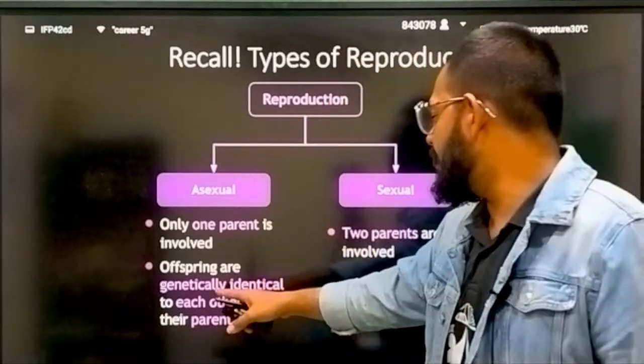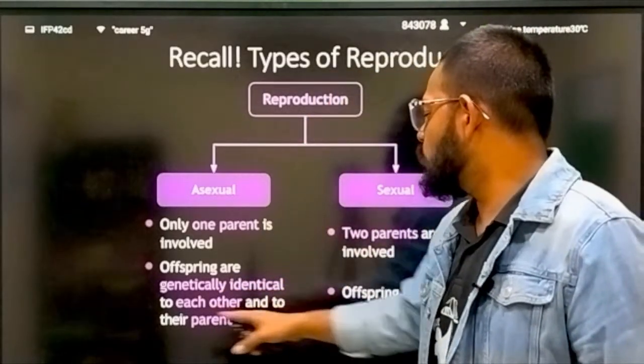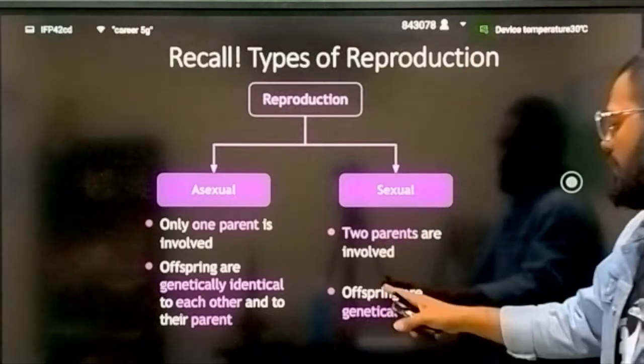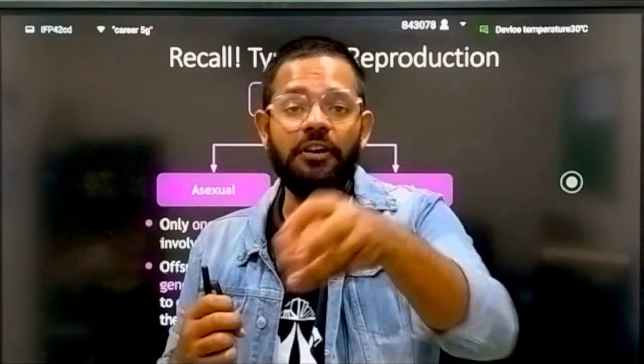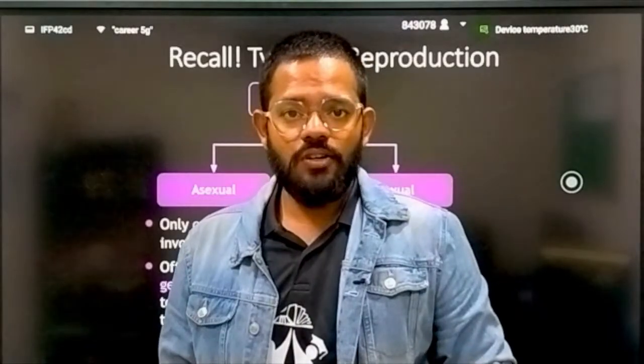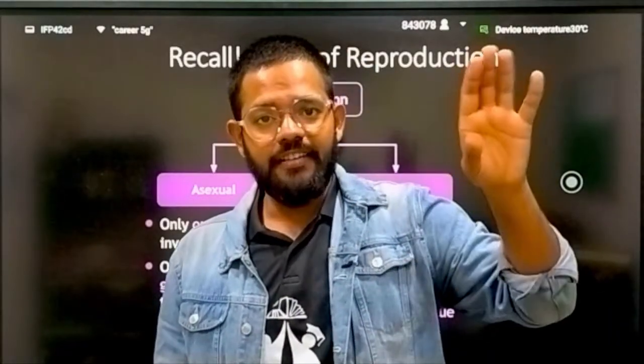Okay, so in asexual reproduction offspring are genetically identical to each other and to their parents, while in sexual reproduction offspring are genetically unique. Even they are genetically unique from their brother and sister. Okay, parents, they are different.